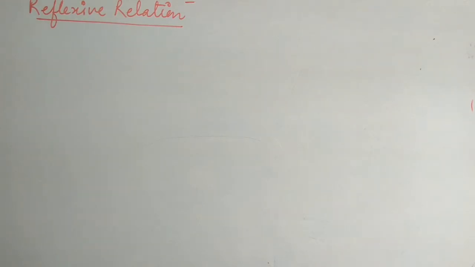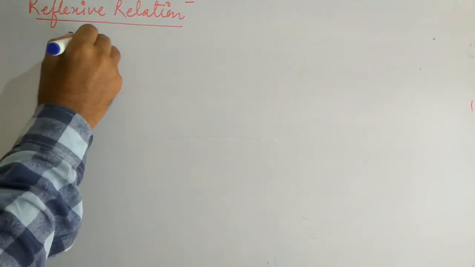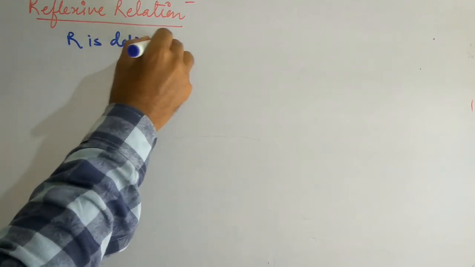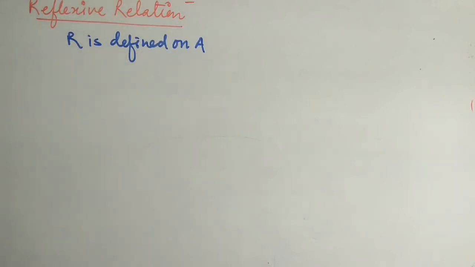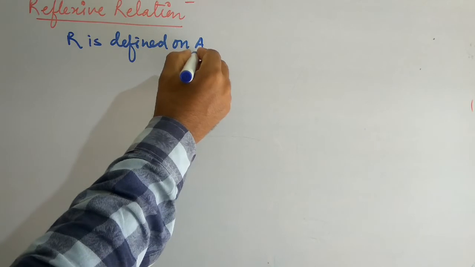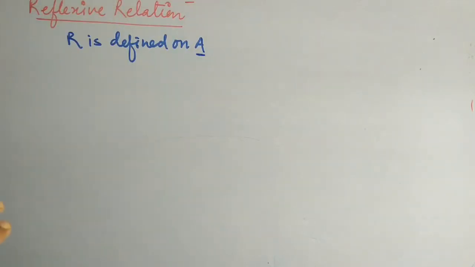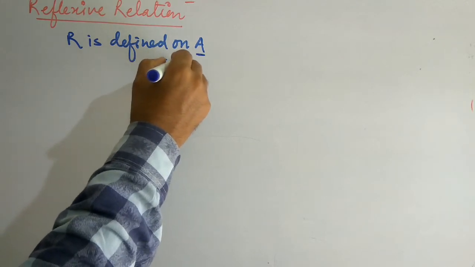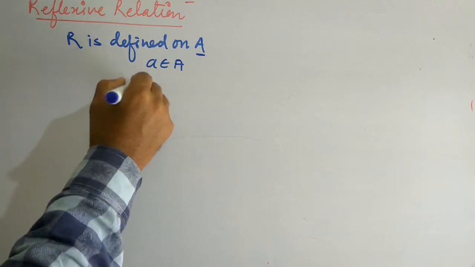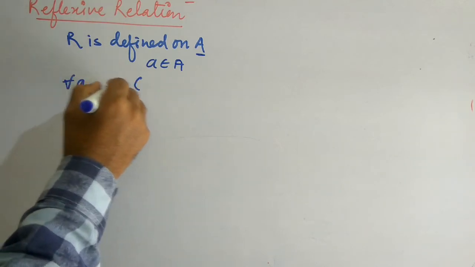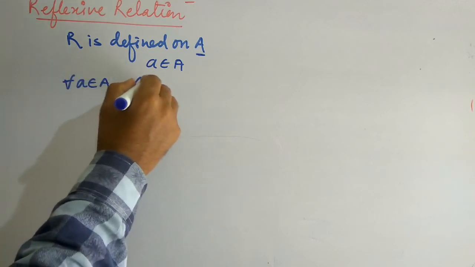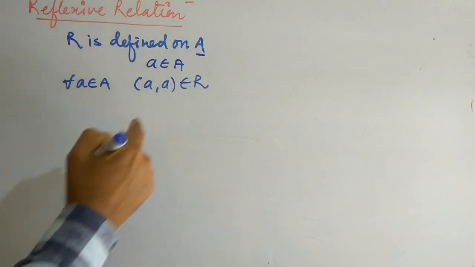A reflexive relation means, if a relation R is defined on A and every element of this set A is related to itself, that is, if we take any element of the set A, then it is related to itself, i.e., for all a belongs to A, we have (a, a) belongs to R.